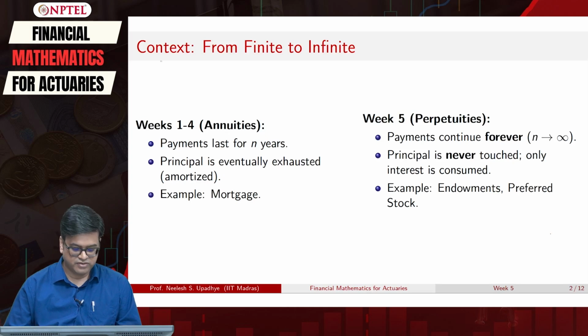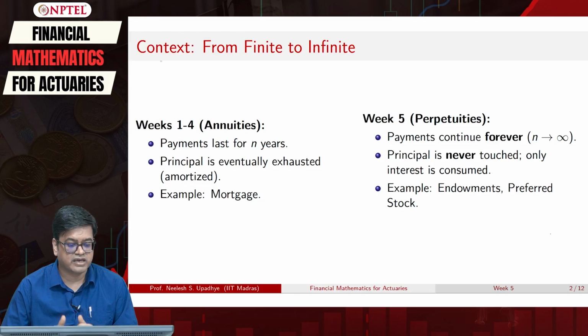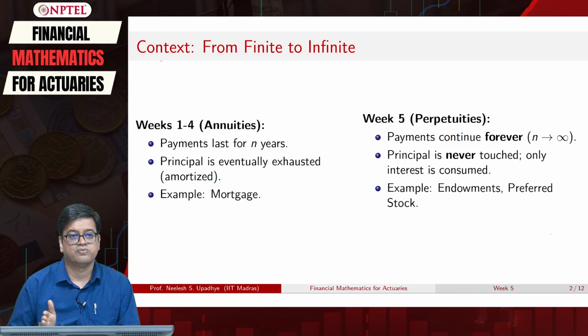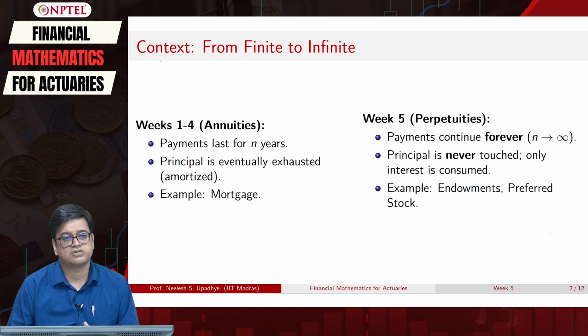See, for example, in weeks 1 to 4 our payments lasted for n years. So we know when this annuity is going to stop paying the investor. Correct. So what is happening? Your principal is essentially getting exhausted, or it is called amortized, and typical cases are home loan, which is mortgage, and car loan, all these things where you have to stop paying them.